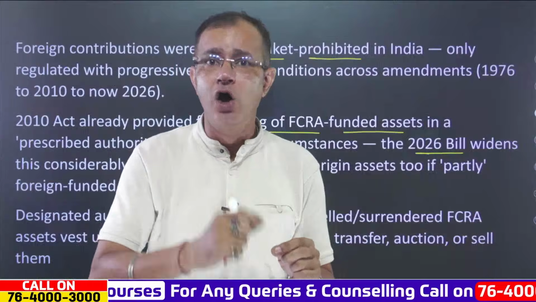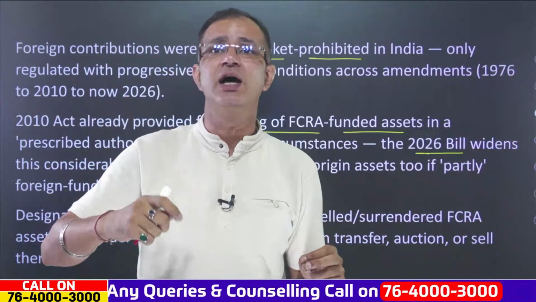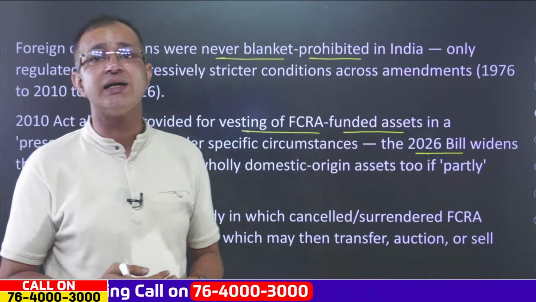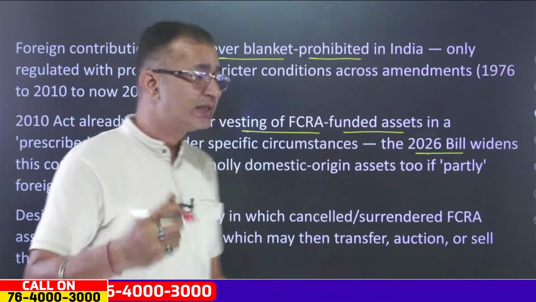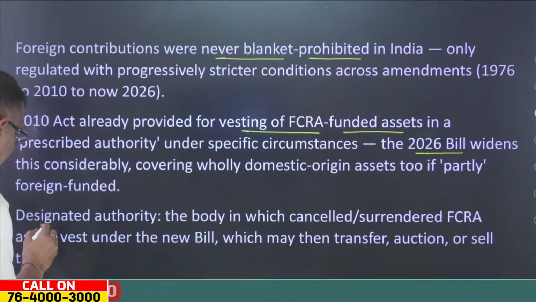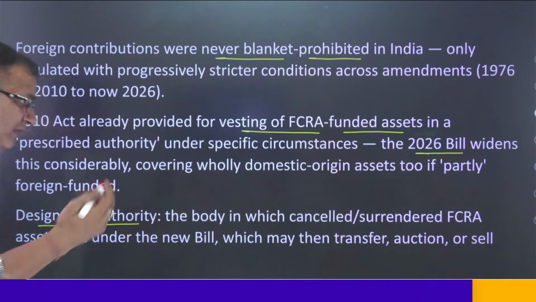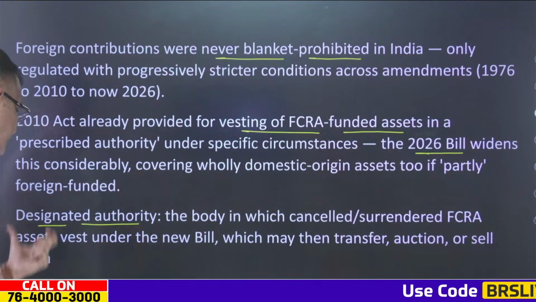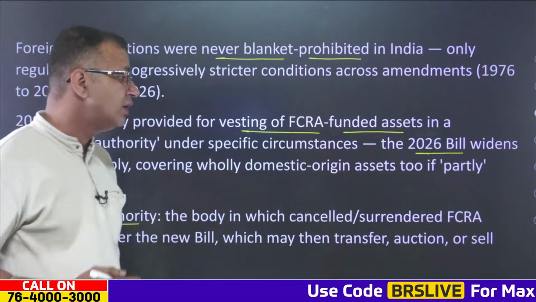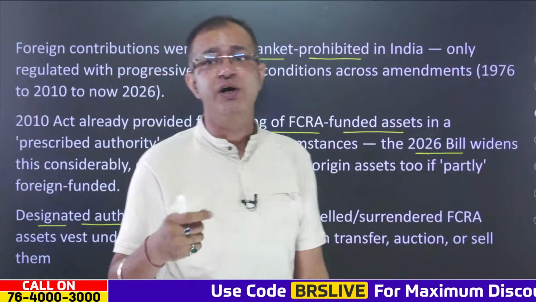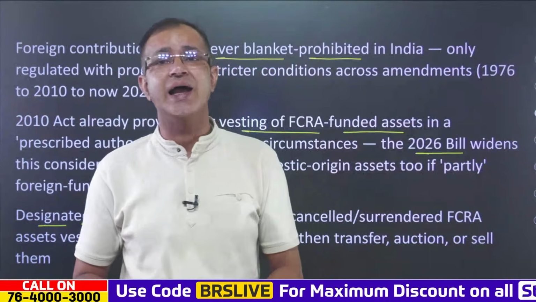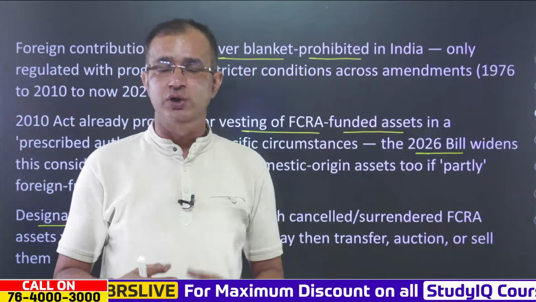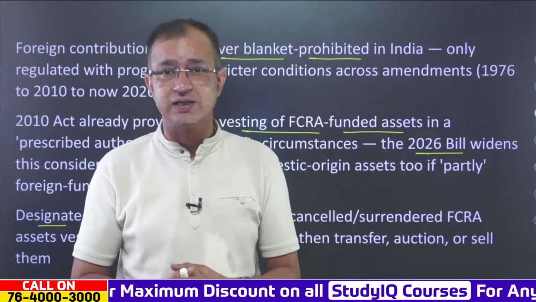But now, along with the foreign funded assets, even the domestic funded assets will also be vested in the designated authority. Now, this designated authority is basically the body in which the cancelled or the surrendered FCRA assets will vest under the new bill, which may then transfer them. It can also auction and sell them accordingly. So now this is when it comes to the complete provision over here.